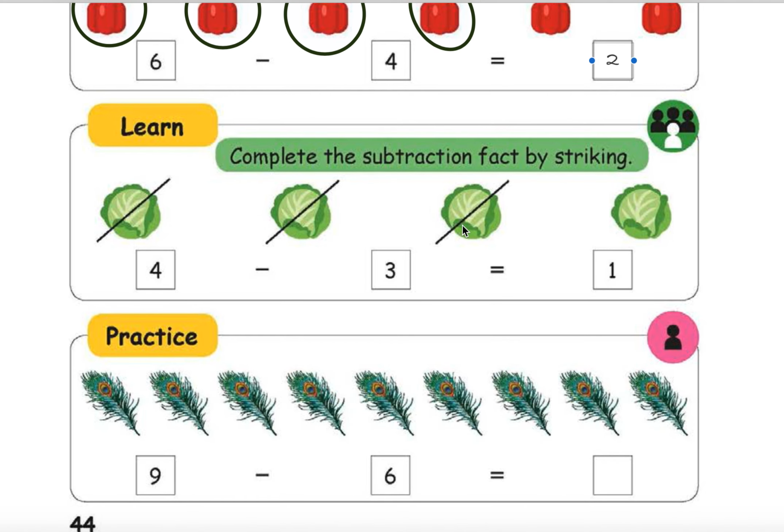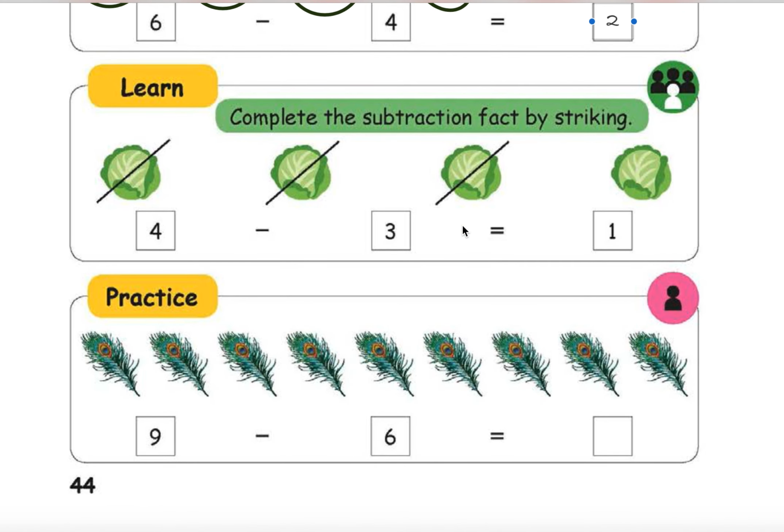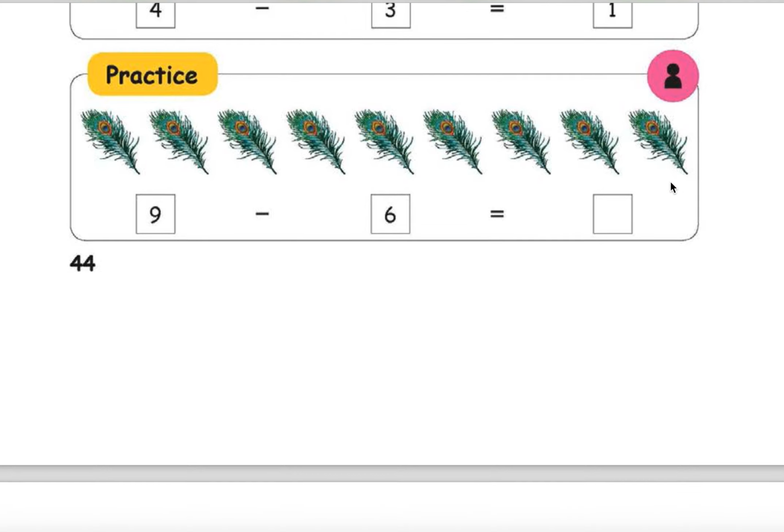Complete the subtraction fact by striking. This time we are going to strike. How many cabbages are there? 4 cabbages are there. You are taking away 3. 1, 2, 3. Then how many left? 1. So this number you have to strike and you have to count the ones which do not have strikes. That is the practice game.